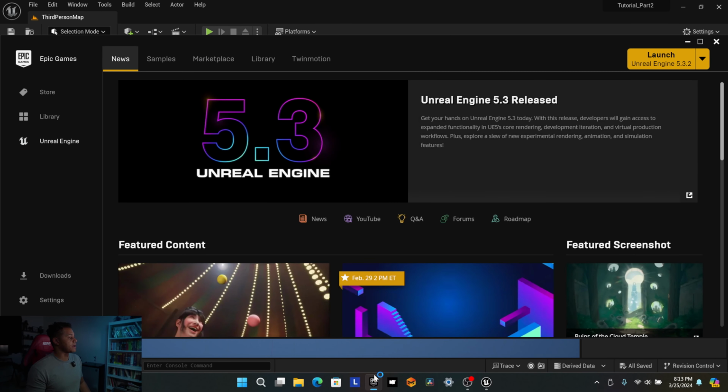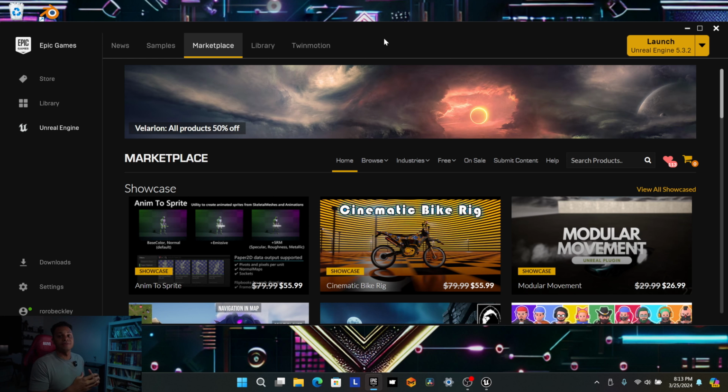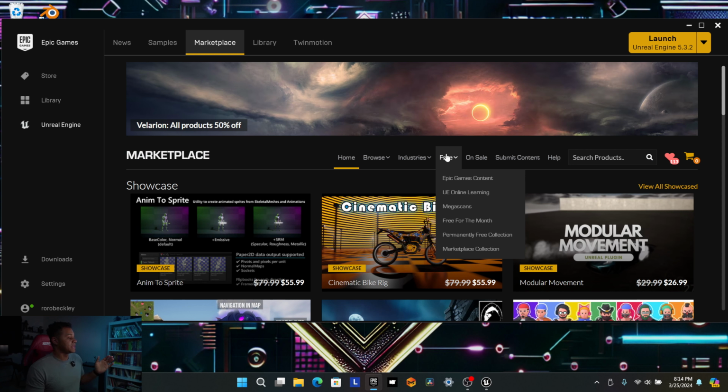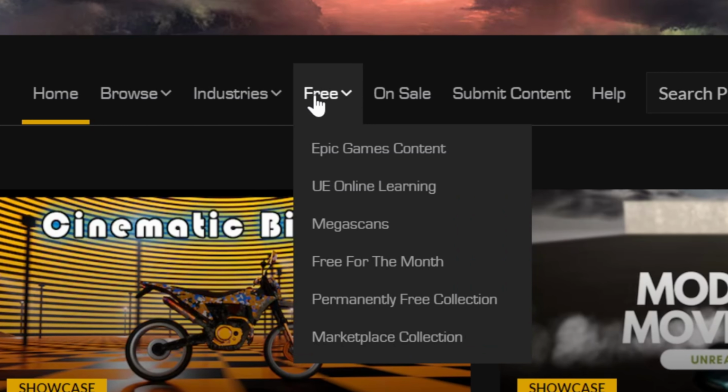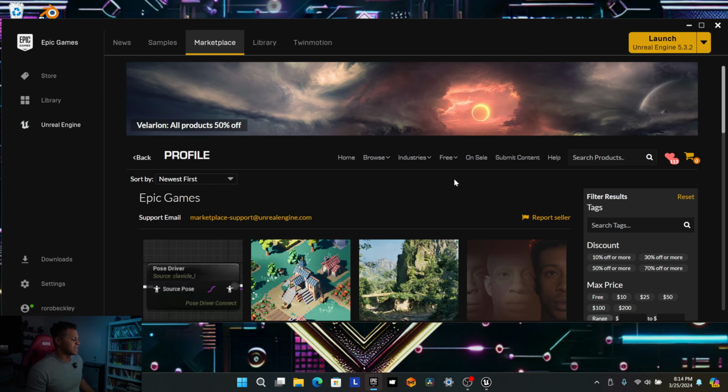So to do that, we're going to go back to the Epic Games Launcher, open that back up, and then go to Marketplace. Now remember, the Marketplace is pretty much Unreal Engine's app store, but for assets and things that you'll want to use in your Unreal Engine projects, like this environment we're about to look up. But don't worry, everything we're going to be using will be free. You won't have to pay for a thing because the Marketplace has a lot of amazing free assets and a lot of them are provided by Epic Games themselves. And that's exactly where we're going to go. We're going to go over here to where it says free content or the free tab, and then scroll down to Epic Games content. And we'll click that.